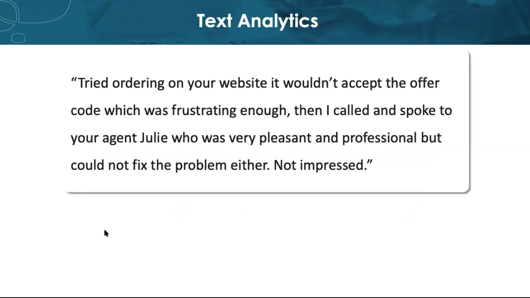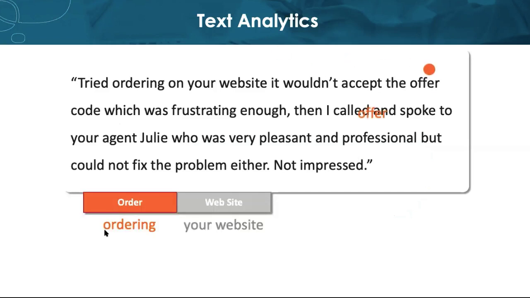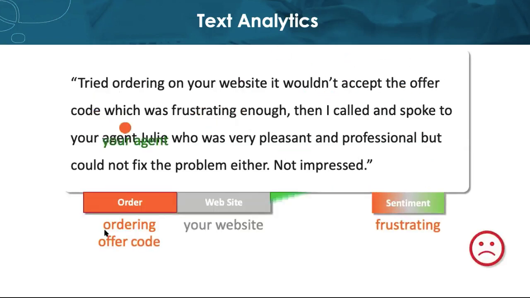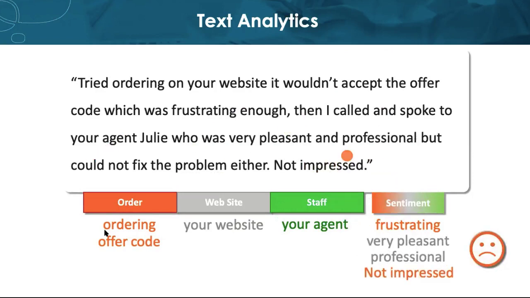Let me just see if I can show that by example. Let's look at this comment where a customer has tried to place an order using an offer code on the website and it hasn't worked, forcing that customer to call the contact center where an agent has tried to help. Good text analytics software categorizes specific topics within a comment, in this example, such as order, website, and staff, and also is able to give a sentiment score overall on the entire comment or statement.